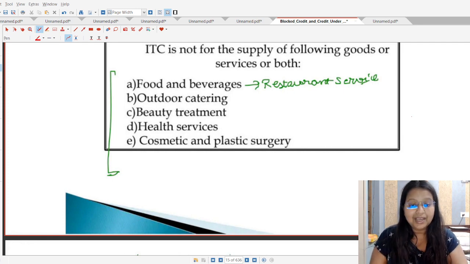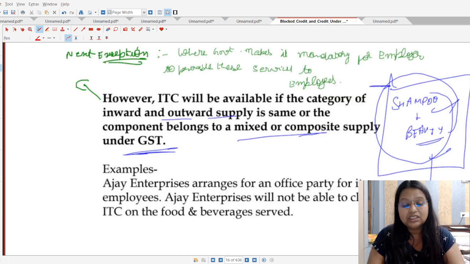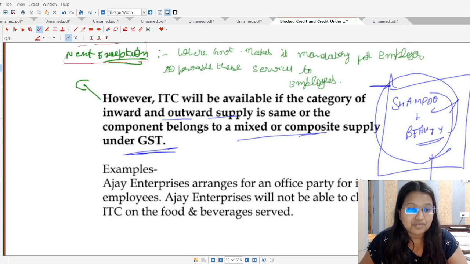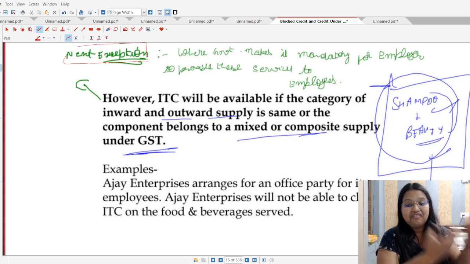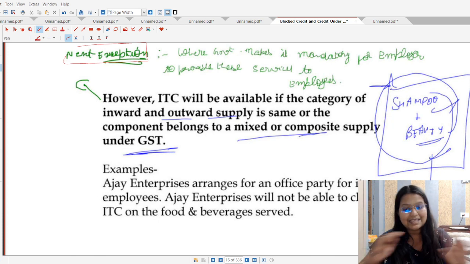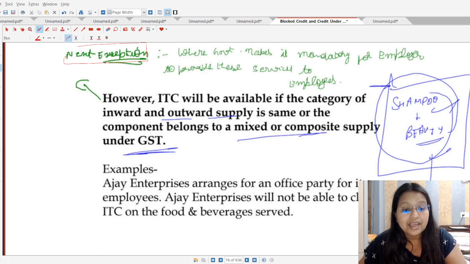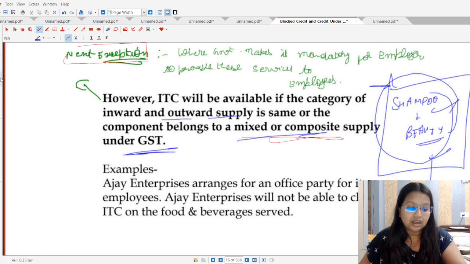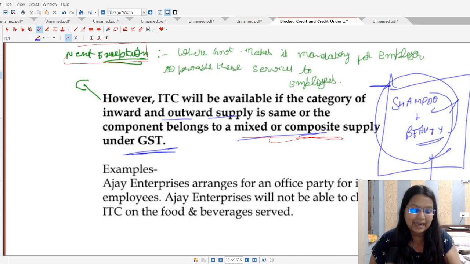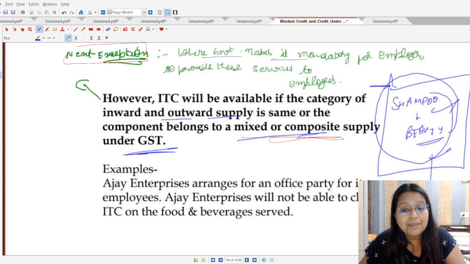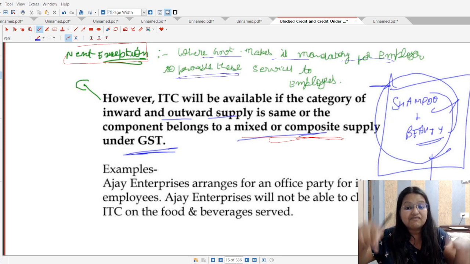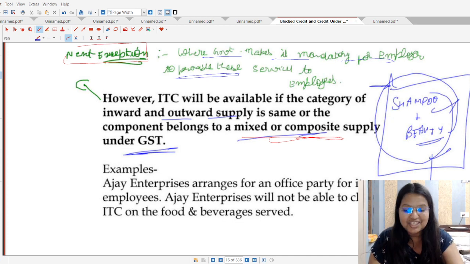Now students, in these particular categories, but ma'am, if these supplies are for a similar line of business, even in that case it will not be allowed? No students, in that case there will be an exception. The first exception is if this is a part of a similar line of business, it means a person has taken these services to further supply them, so in that case ITC is allowed. Second, students, where these components are a part of a mixed or composite supply. It means the food is given with some other supplies in the category of mixed supply or composite supply. So yes, ITC shall be allowed. Third is where the government makes it mandatory for the employer to provide these services to their employees. So in that case also ITC shall be allowed.